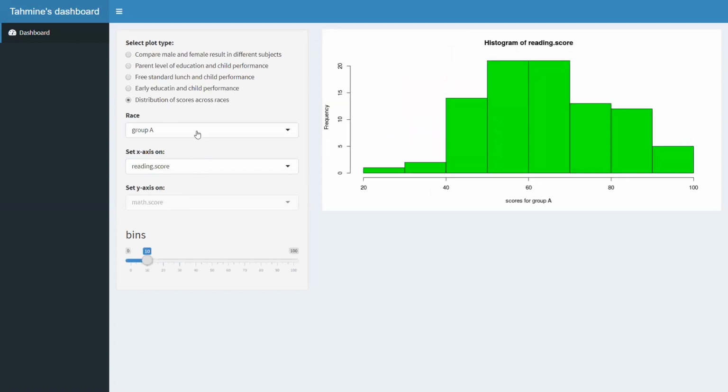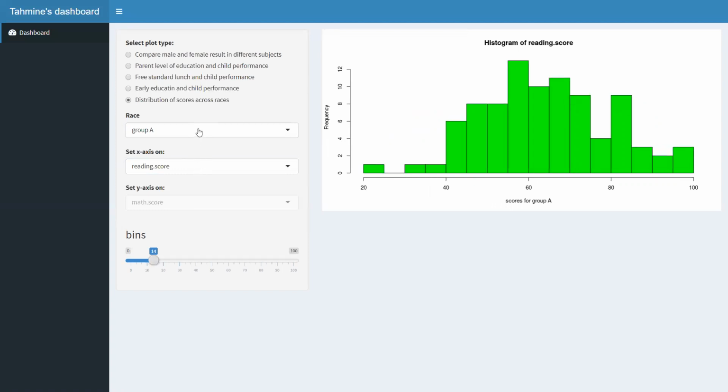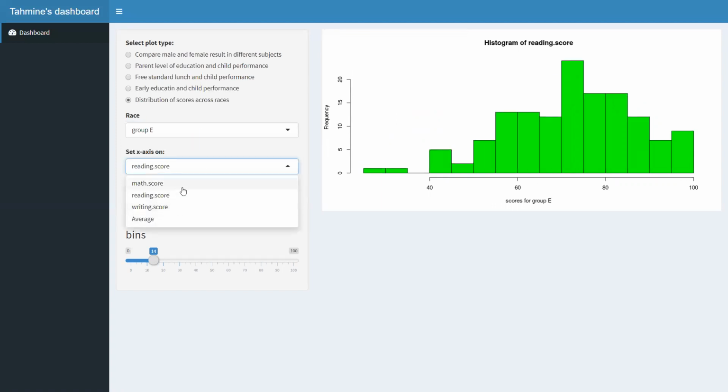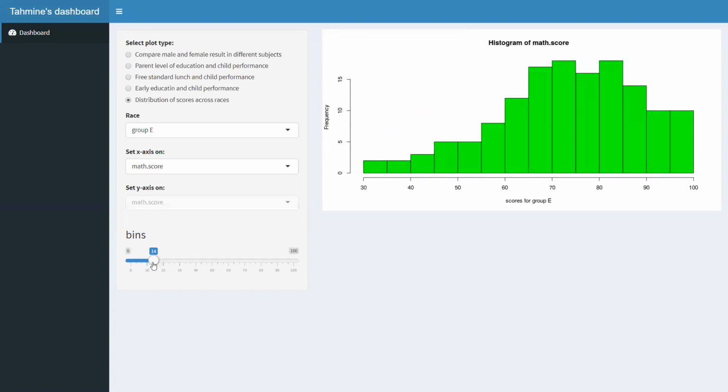This last one gives the scores histogram of all 5 race groups. The distribution of group A is almost normal. However, in race group E, the distribution is left skewed, meaning race group E has better results in all subjects than race group A.